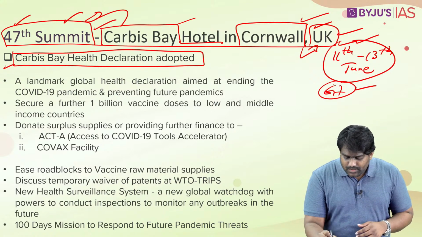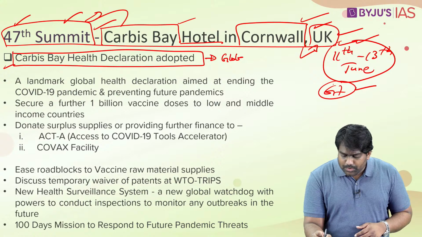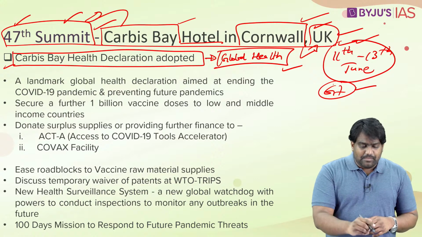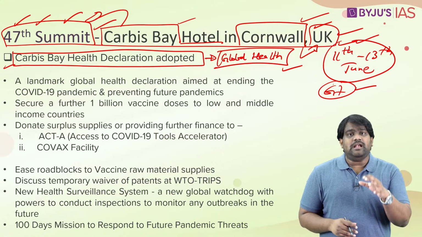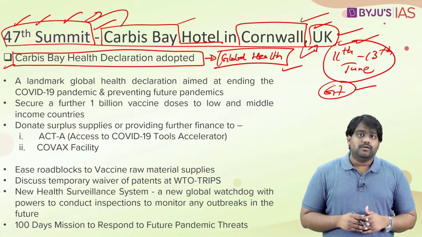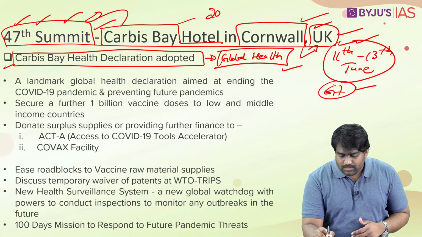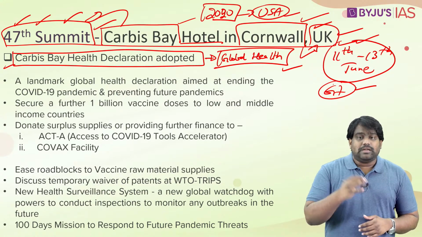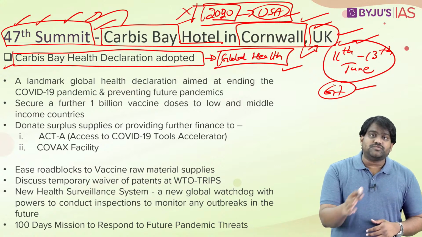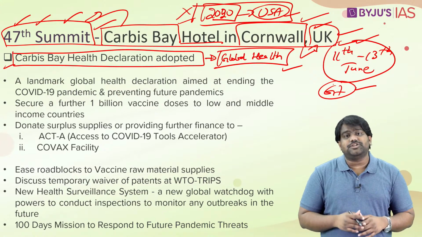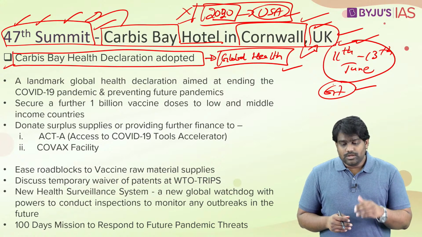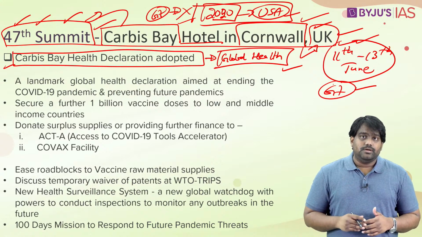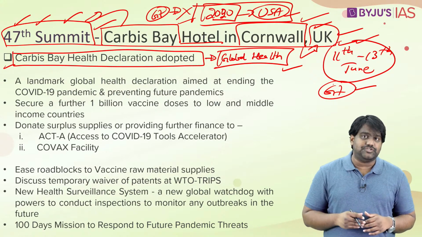Okay, this was the initiative taken by G7 with regard to global healthcare. Because this summit, the 47th summit, was held under the shadow of the COVID-19 pandemic. In fact, last year's summit, the 2020 summit, was supposed to be hosted by the US. But last year's summit was cancelled because of the COVID-19 pandemic. Because of the travel restrictions, the summit could not take place. This was the first time that a G7 summit had ever been cancelled. Before this, a G7 summit had never been cancelled.